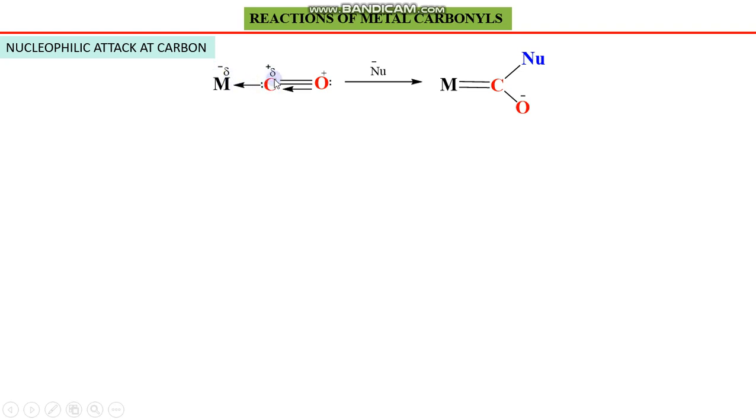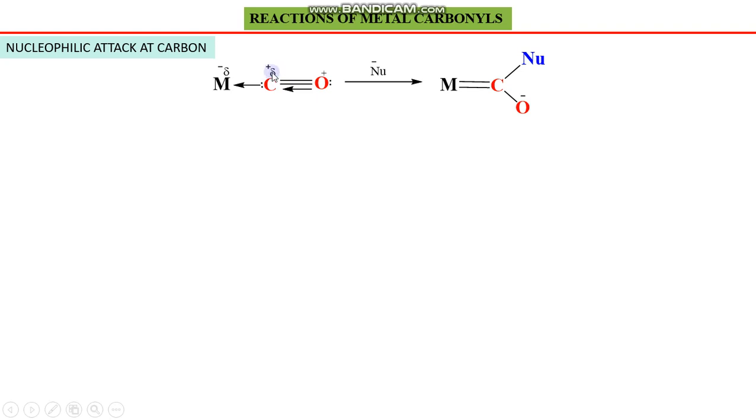Now this electron deficient center is treated with a nucleophile, and this is the general representation of a nucleophile which possesses a negative charge. We are placing charges on oxygen only to denote the electron density that has been shifted from oxygen to carbon, but this is actually a mistake.